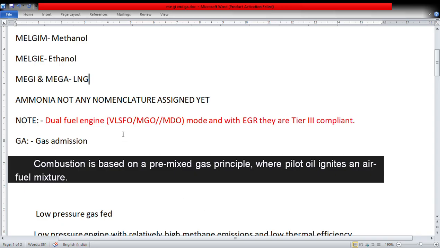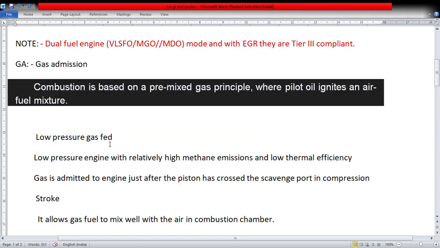Now we move to our topic, gas admission and gas injection. What is important here is that GA is gas admission, as we have already discussed. Combustion is based on a pre-mixed gas principle where pilot oil ignites the air fuel ratio. So here pilot fuel is igniting the air fuel ratio, and at a certain load we change over from pilot fuel, maybe MDO, to gas injection.